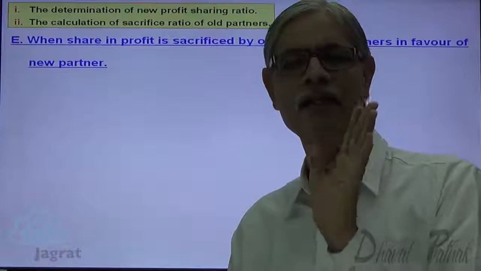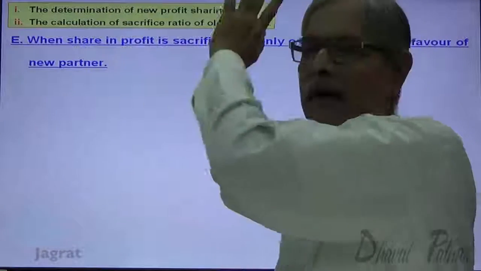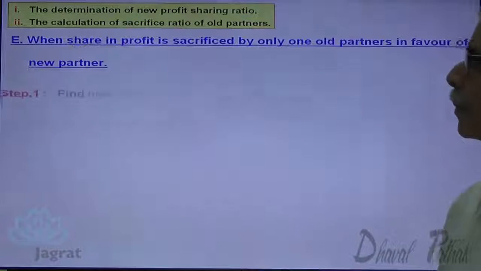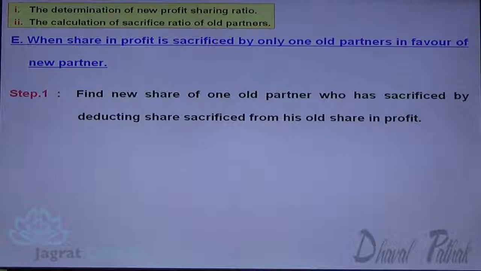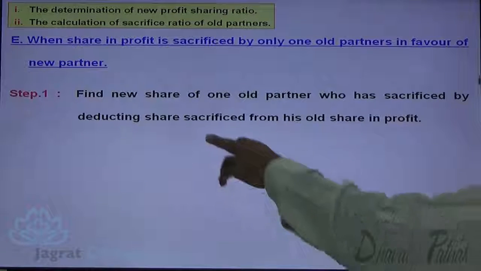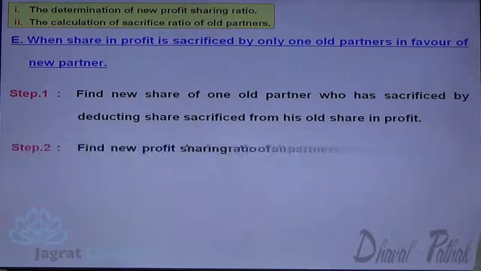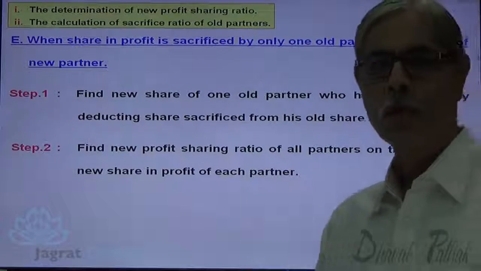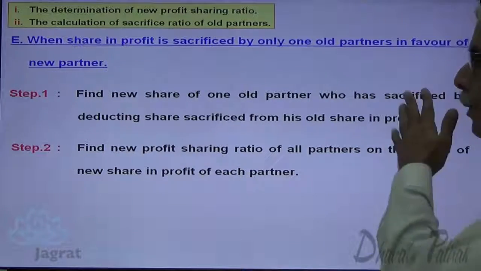B has not sacrificed anything. This is what has been mentioned by this statement. Find the new share of old partners who have sacrificed by deducting share sacrificed from the old share in profit. Find the new profit sharing ratio of all partners taking into consideration the new share in profit of each partner.